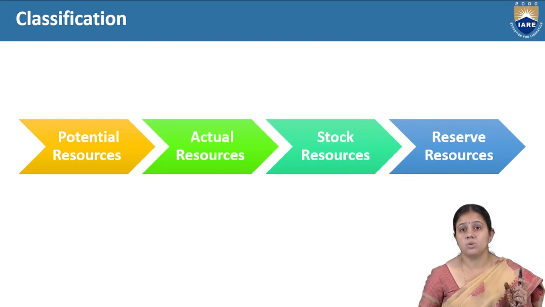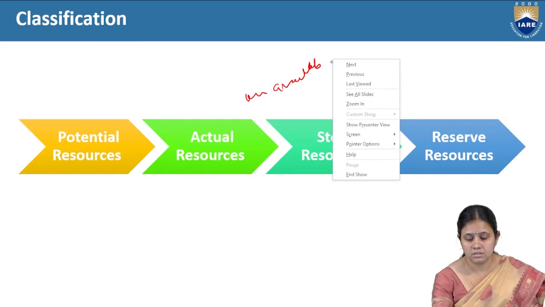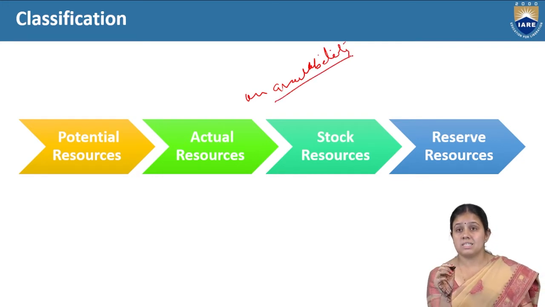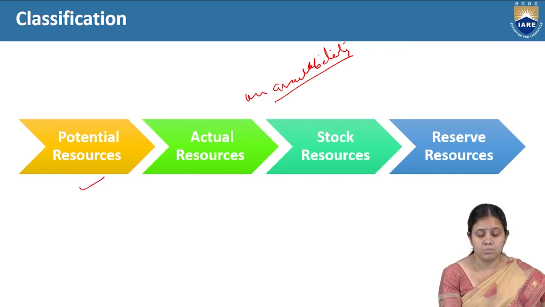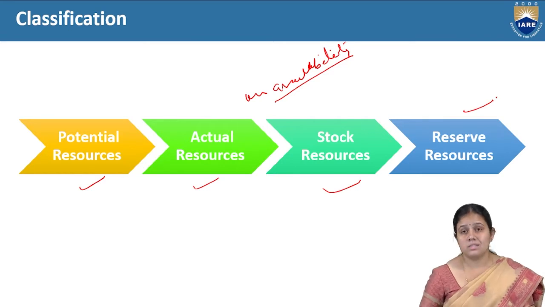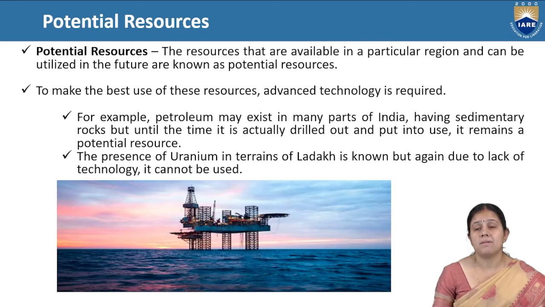Now coming to the next slide, which is again a classification. This is the classification on the basis of their availability. On the basis of availability, resources are divided into four parts: potential resources, actual resources, stock resources, and reserve resources. Now let's discuss all these resources in detail. Potential resources are the resources that are available in a particular region and can be utilized, and we hope to utilize them in the future.